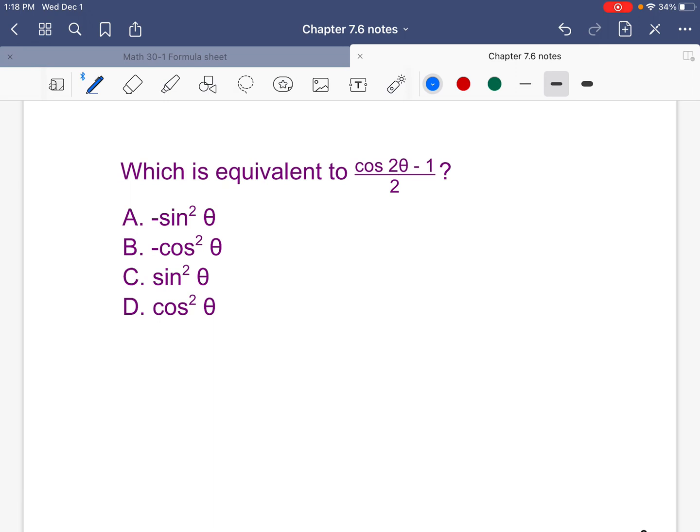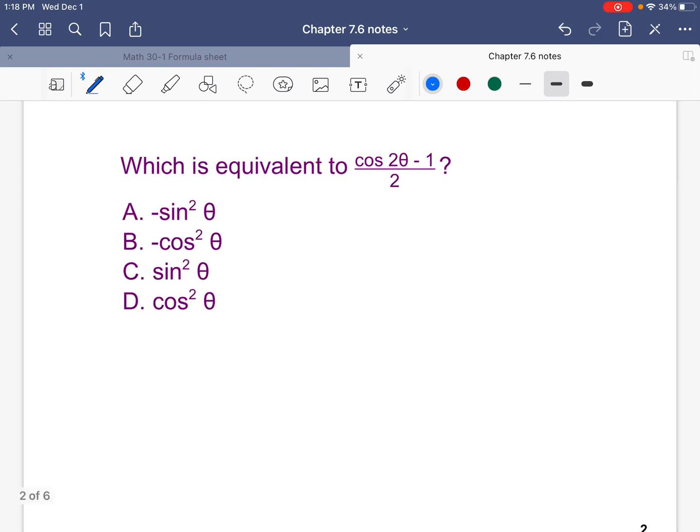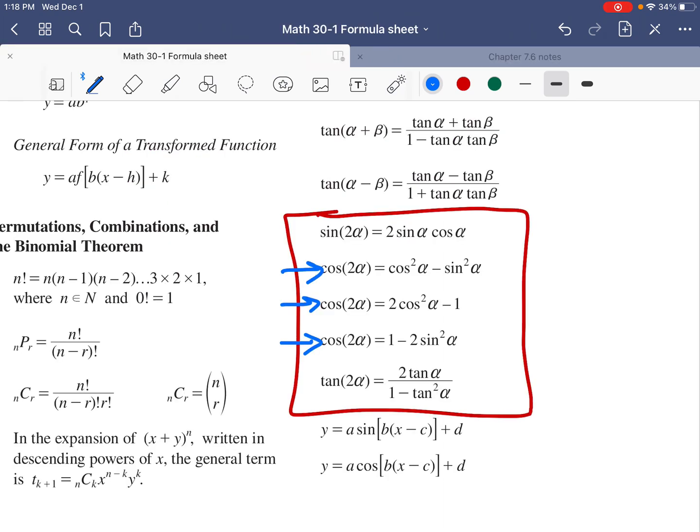All right. Now, one more in this video. Two more maybe. So, looking at this one here, which is equivalent to cos 2 theta minus 1 divided by 2. Now, here, cos 2 theta, we've got three options.